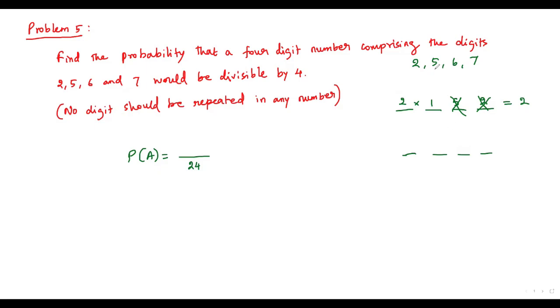Okay, already we have paired 5 and 2. Now let's pair 5 and 6. That is, we get 56. Okay, so here we got a number 56. 56 is divisible by 4 or not? Yes, it is. So let's lock these two places. Now, how many options do we have for the first place? So we have taken 5 and 6. We have two options. And one of them will be used over here. And the remaining one we have for this place. So now let's multiply the number of options over here and here. So 2 times 1 is 2.